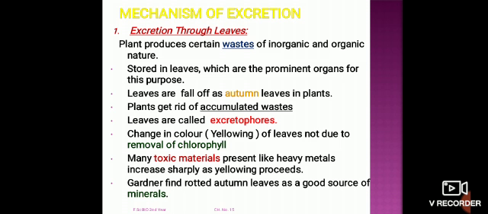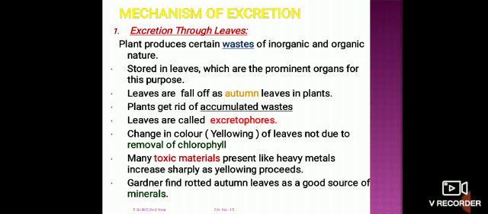Leaves are called excretophores because they store the waste material, and during the autumn season they fall off and remove the metabolic waste from the plants.